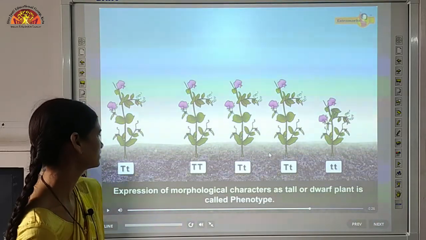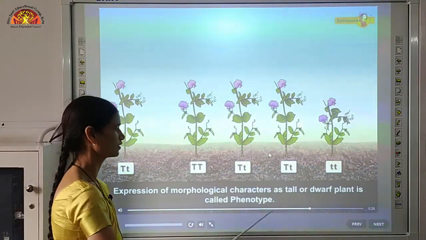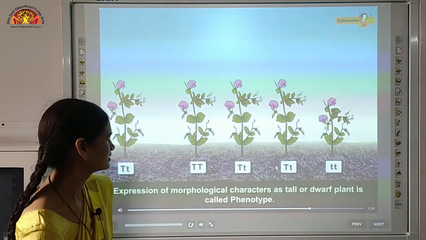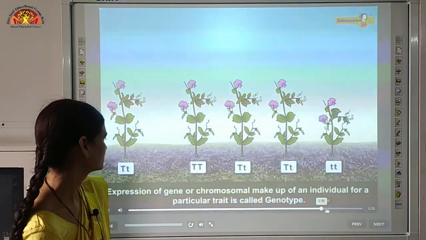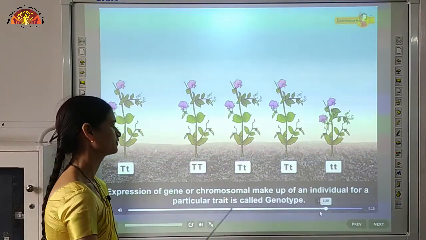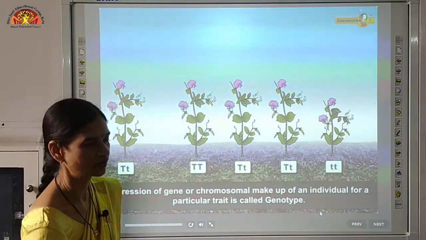So expression of morphological characters as tall or dwarf plant is called phenotype, whereas expression of gene or chromosomal makeup of an individual for a particular trait is called genotype.